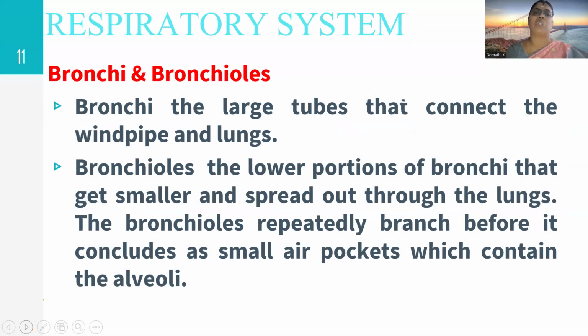Bronchi and bronchioles. The bronchi are the large tubes that connect the trachea, or windpipe, and the lungs. Bronchioles are the lower portion of the bronchi that get smaller and spread out throughout the lungs. Bronchioles repeatedly branch before they conclude as small air packets which contain the alveoli.